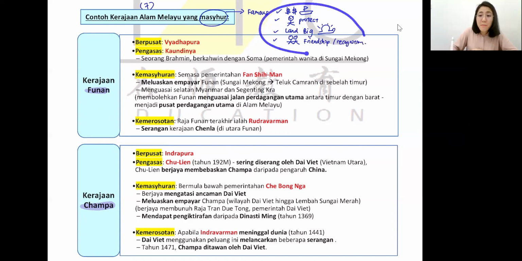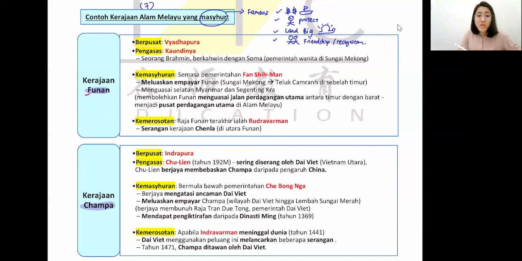So these are the famous things we have. I just give a few examples. Normally when they mention the kingdom is very famous, the reason is because of all these things. So let's look at example number 1, the Funan government.